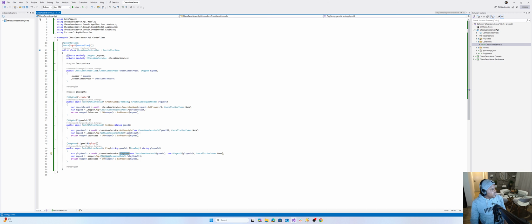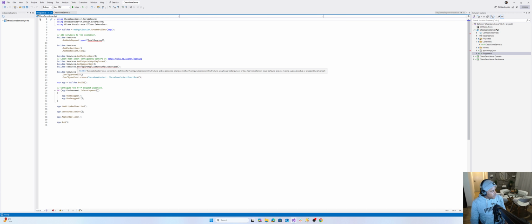And also the beauty thing is, maybe I don't even need to explain this, but we're using dependency injection to get objects into our controller. This is constructor injection. So these services, which we are going to register, but we'll get to this part,